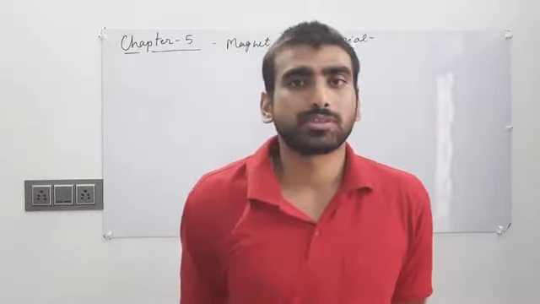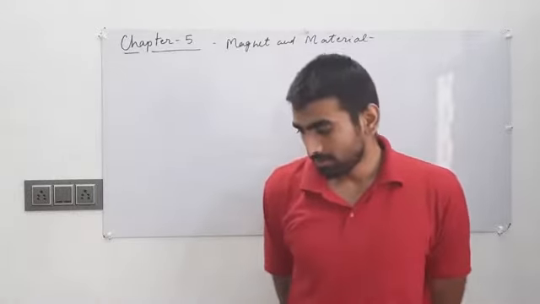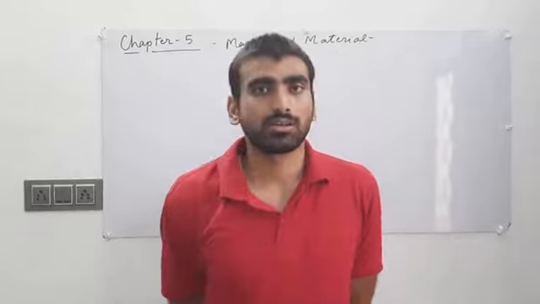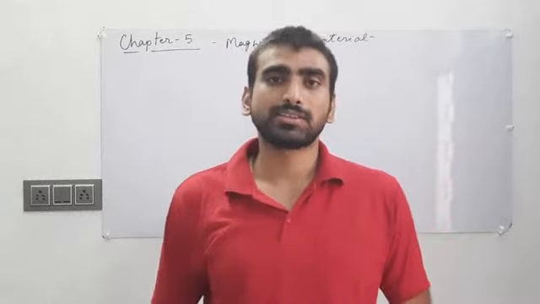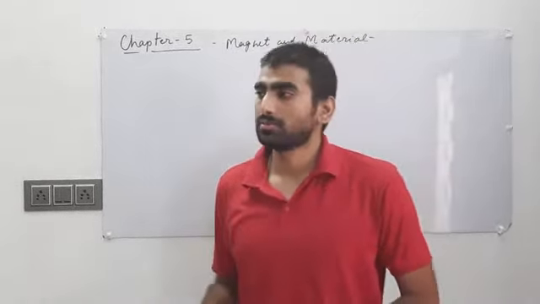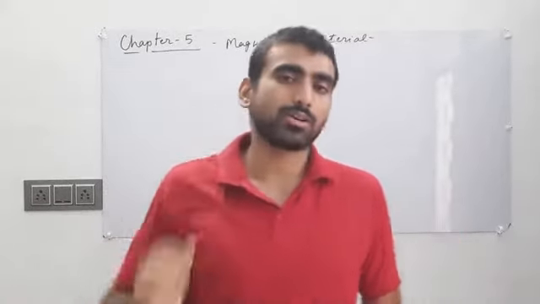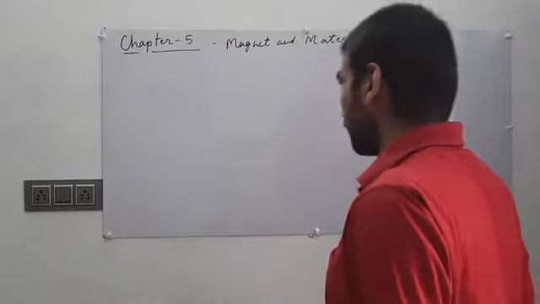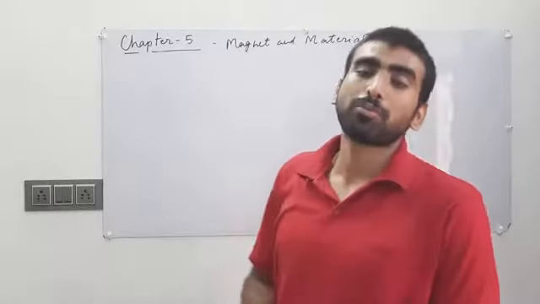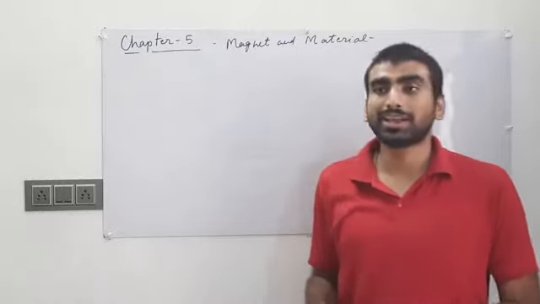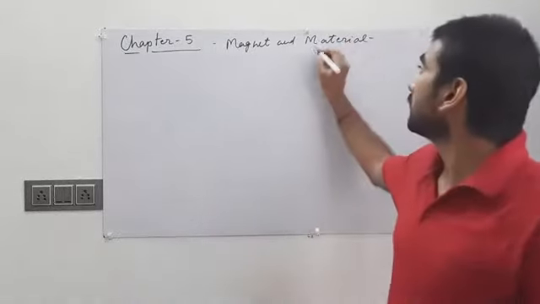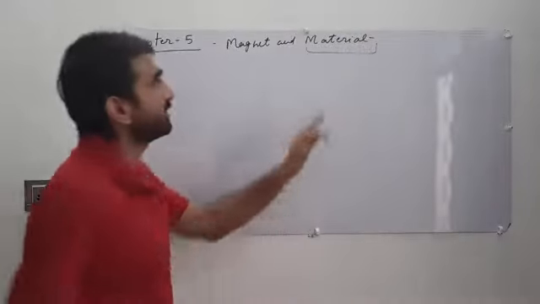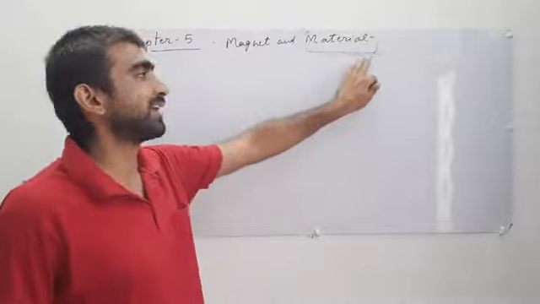In previous chapters, you studied magnetism due to a moving charge, and that magnetism and electricity, magnetic field and electric field, are not independent; they are correlated to each other. Now in this chapter we discuss the properties of magnets, the materials having magnetic properties, and the effect on materials of applying an external magnetic field.